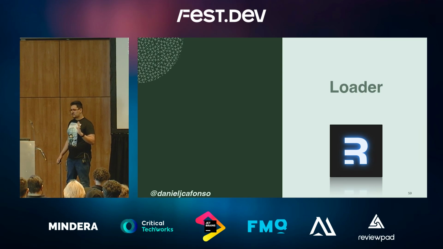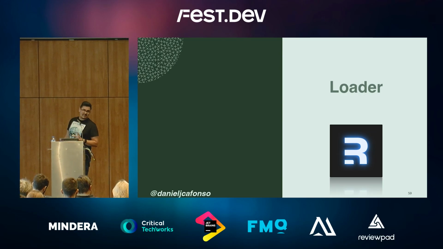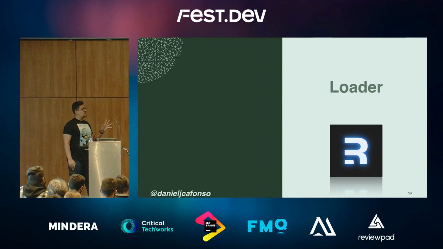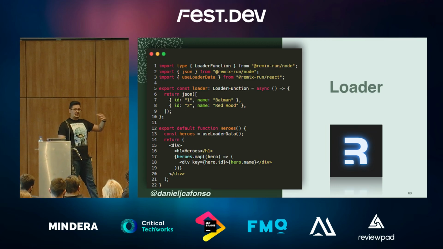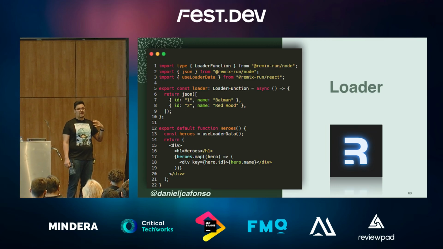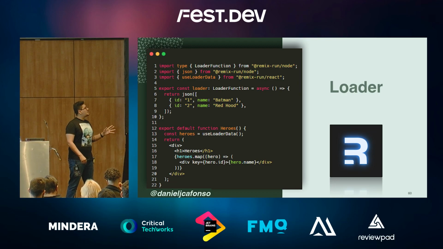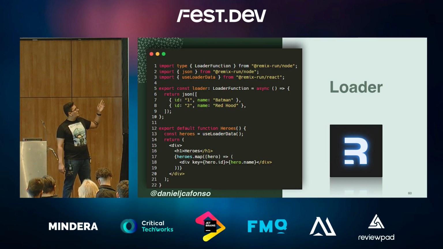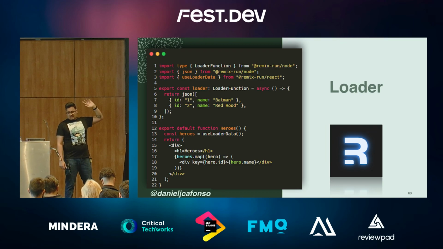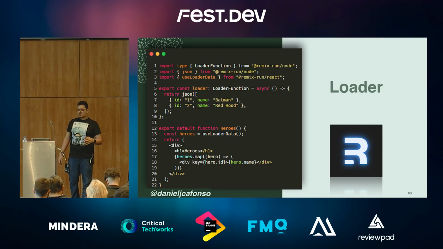First thing are loaders. First, be aware that everything here is running on the server. Loaders are there for whenever you need to load something, whenever your page first renders, or whenever you trigger a GET request. The browser will send that request to the server, and it will run the loader. In this scenario, this loader is returning a JSON with this data.